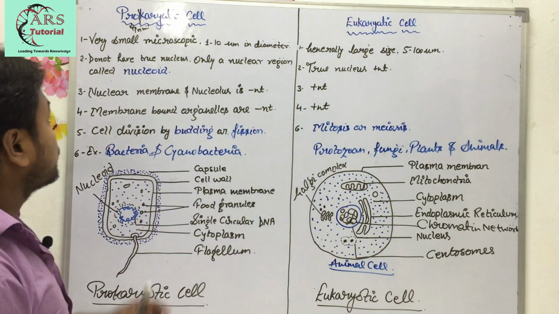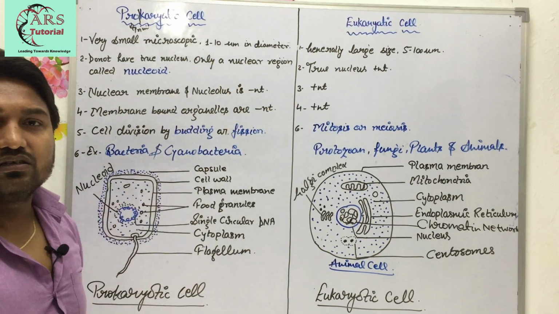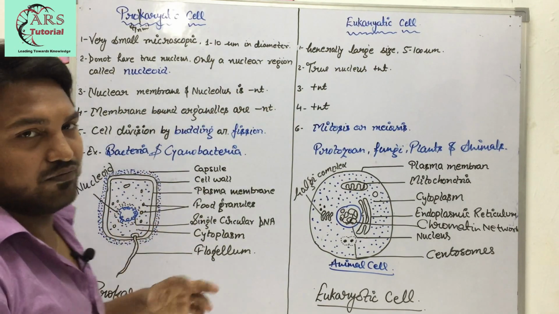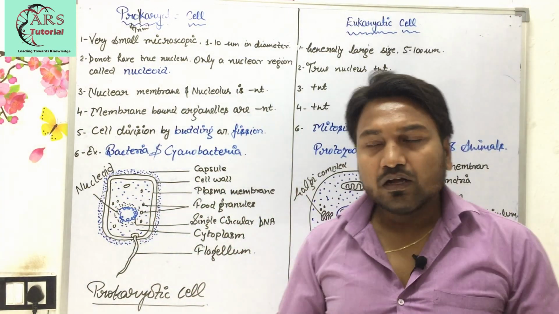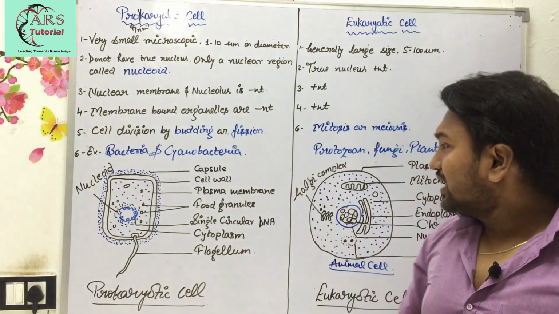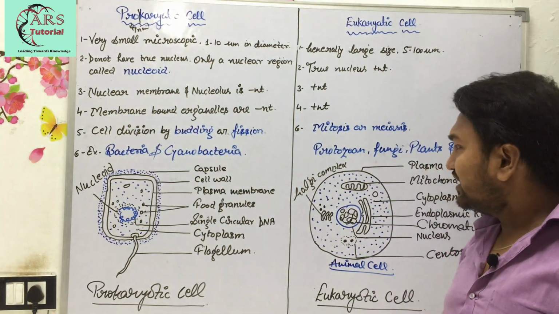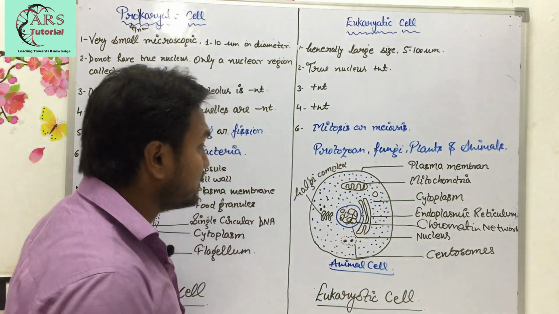In prokaryotes the nuclear membrane and nucleolus are absent. If the nucleus is not present, then it is not possible that a nuclear membrane will be present. In the nucleus, I have already told you, a region is known as nucleolus.